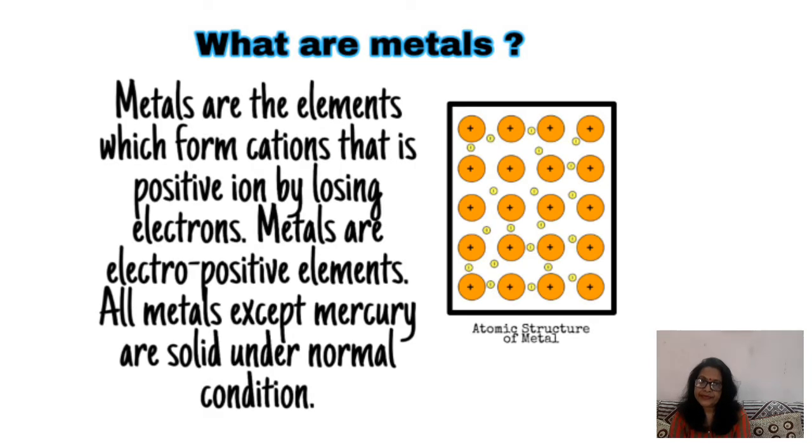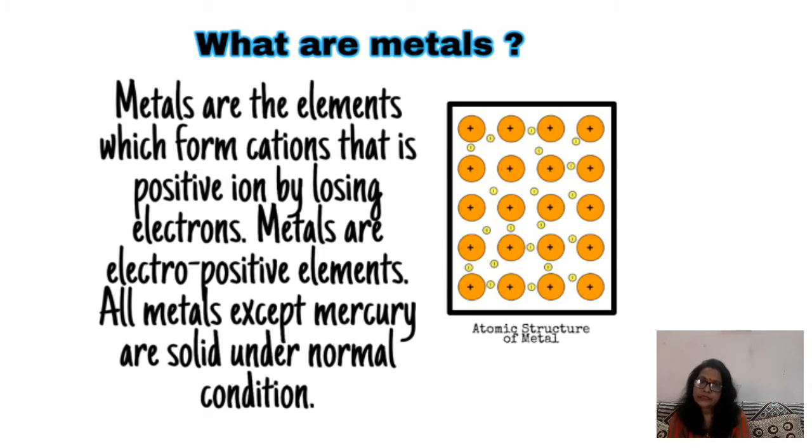What are metals? Metals are the elements which form cations, that is positive ions, by losing electrons. Metals are electropositive elements.